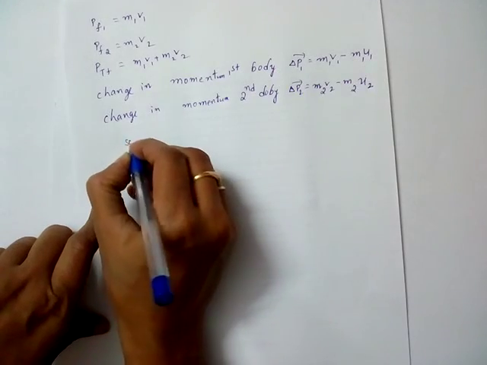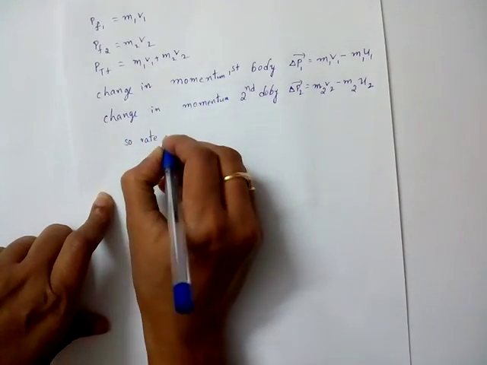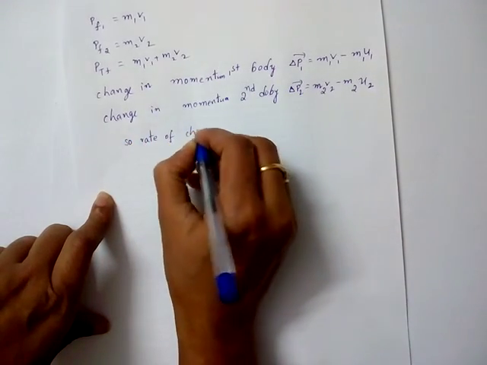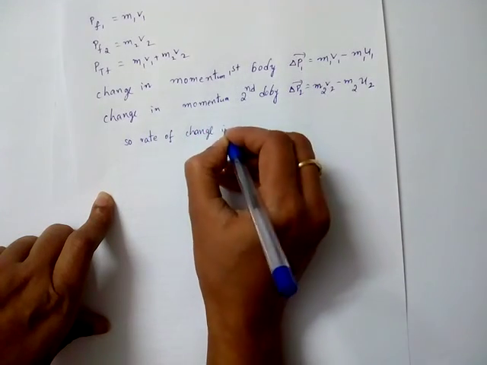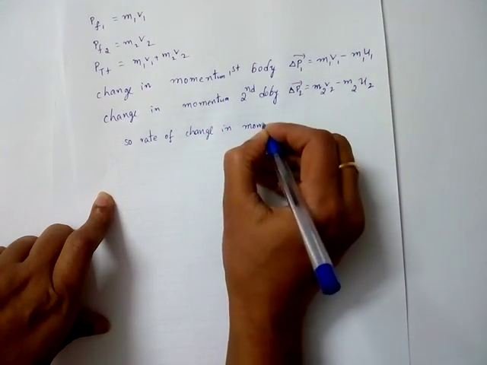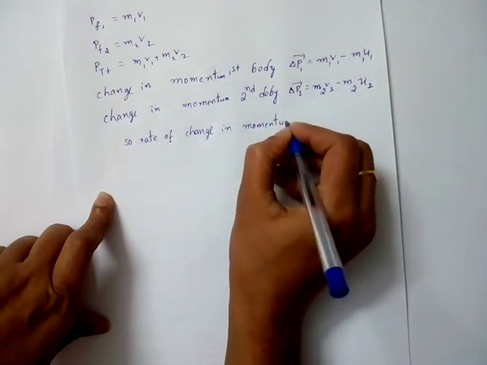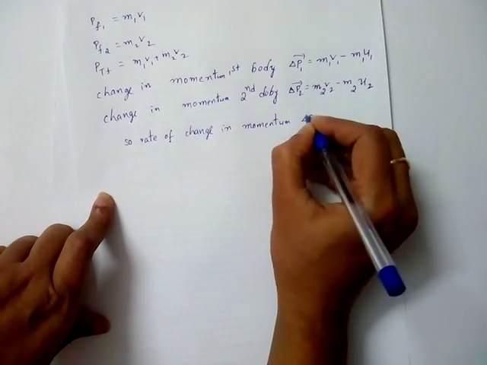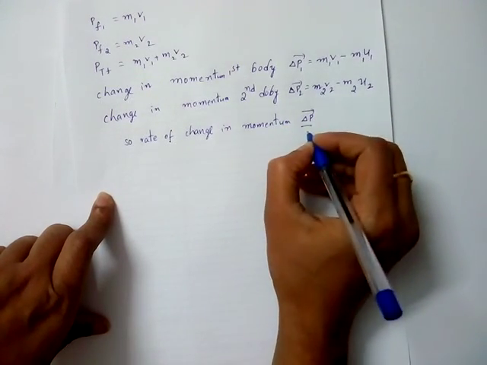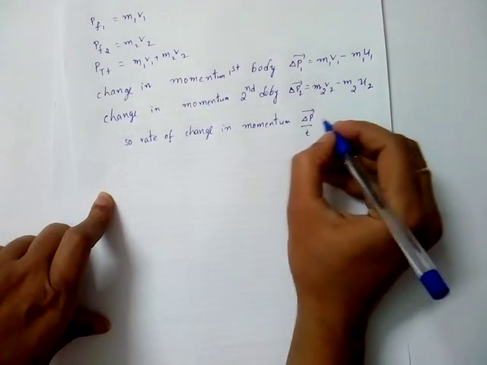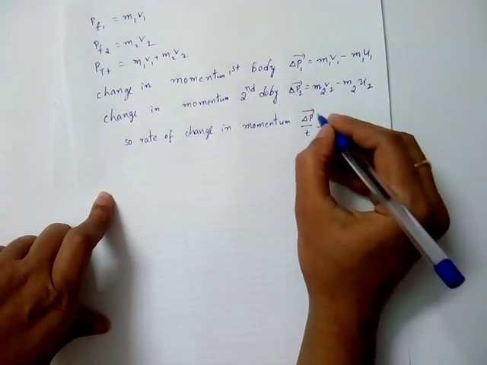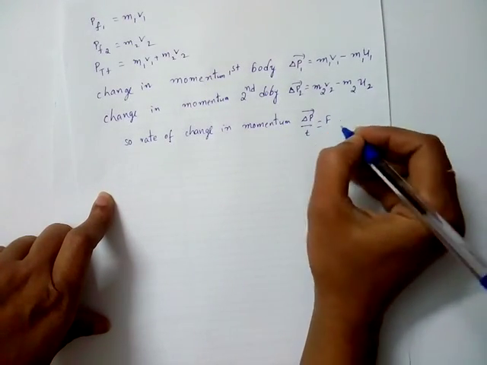So rate of change in momentum we will write. Rate of change in momentum means you have to divide by time. You know delta P bar by t is equal to rate of change of momentum. So this is nothing but force. We have already learned.